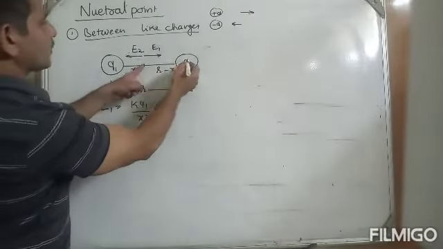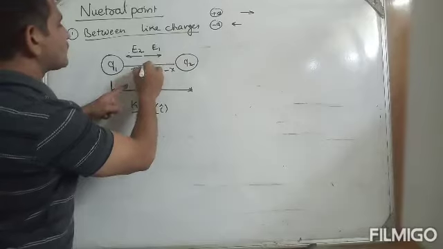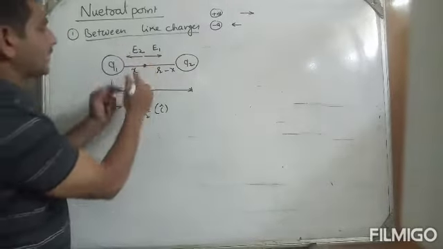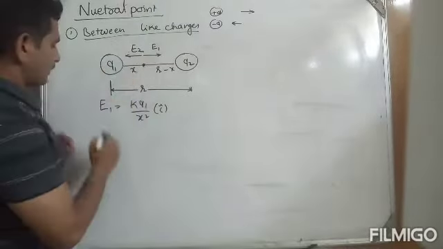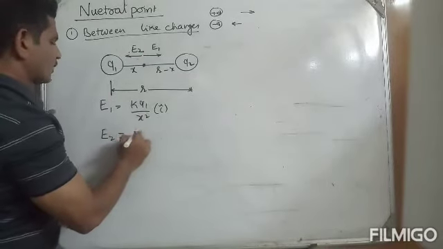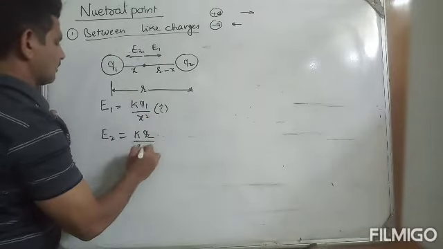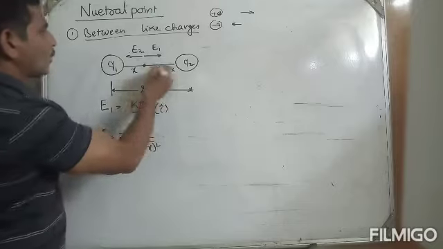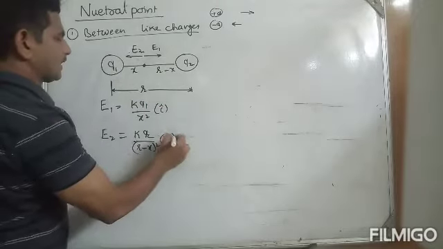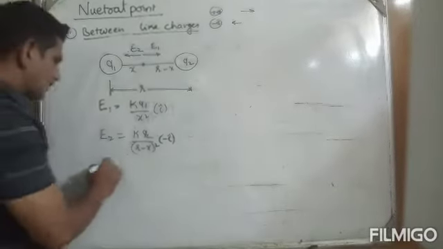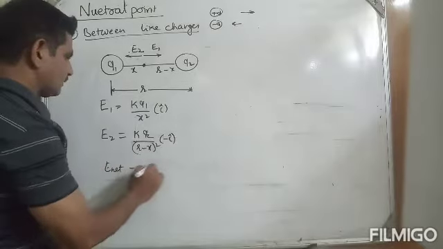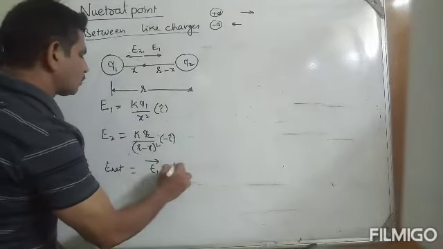Electric field intensity given by the second charge. We are assuming this point is the neutral point. So E2 is equal to KQ2 by (R minus X) whole square. In what direction? Negative X axis. Understand? So E net is equal to what? E1 bar plus E2 bar.